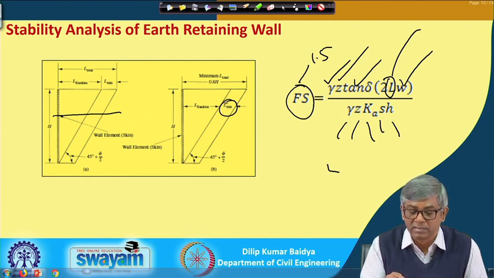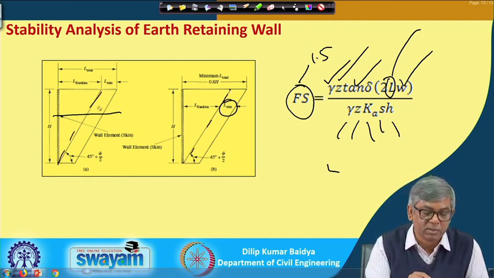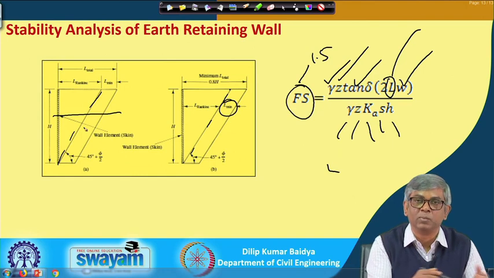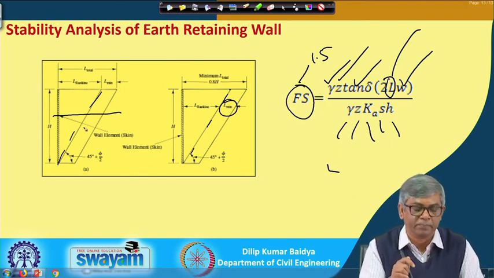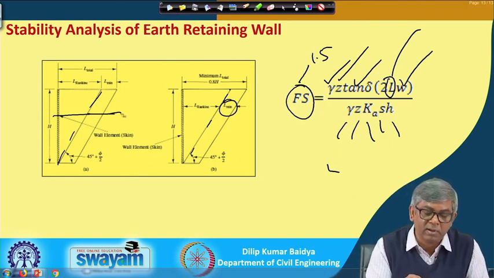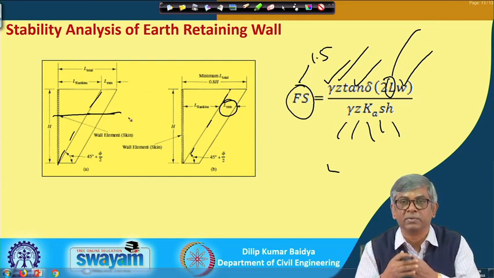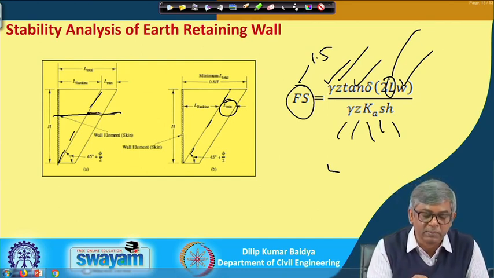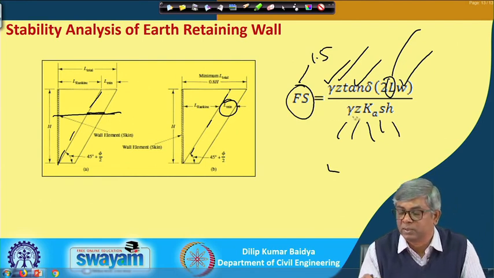If I assume that this is the failure wedge, then within this zone the reinforcement will be inactive, because the soil is moving. So, there will be no friction developed there. Only if I go beyond this, that zone will give you frictional resistance. Because of that, I have to calculate the minimum distance required based on this calculation.